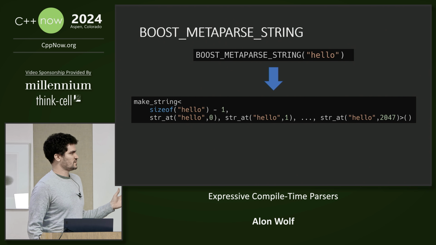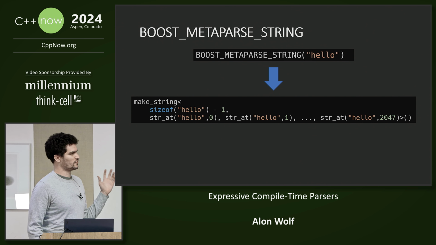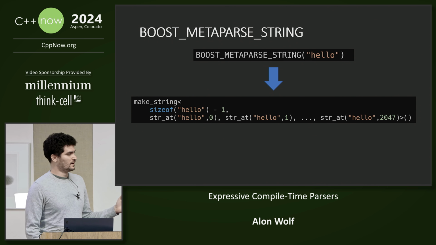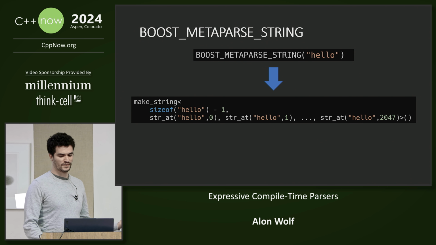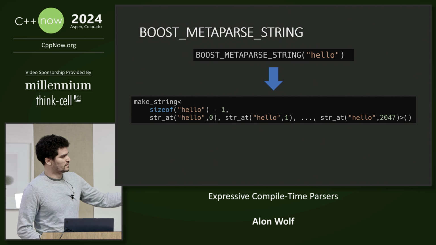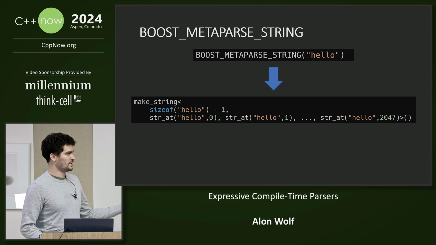Okay, so as we said before, the Boost MetaParse string is a macro that we can use to create a compile time string from a string literal. Here we will see how it works, but what I want you to take from this is not the entire implementation and the inner workings, but more to see how difficult it was to create a compile time string in C++11. So the macro expands to something like this: a call to make string with the length of the string, then followed by many calls to str8 with the string literal and the running index.